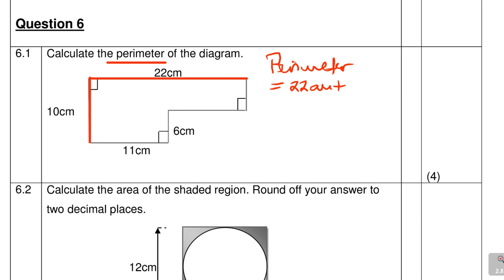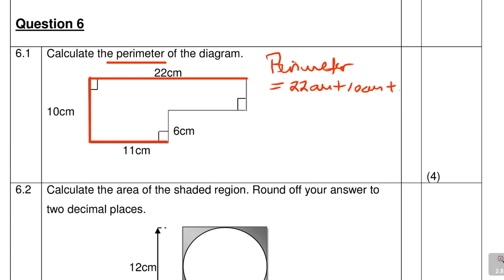This distance, it's 10 centimeters, and then plus we continue, the distance right around the shape. Where am I getting 100? It's 10 centimeters. Okay, so sorry about that. So plus 10 centimeters,